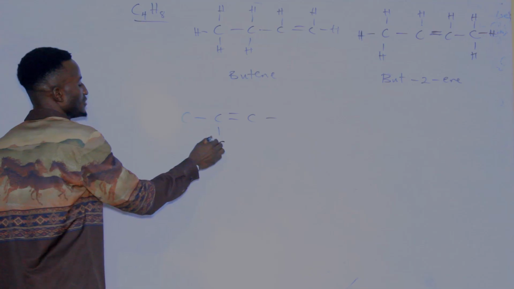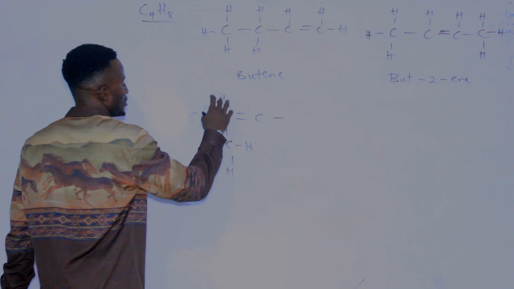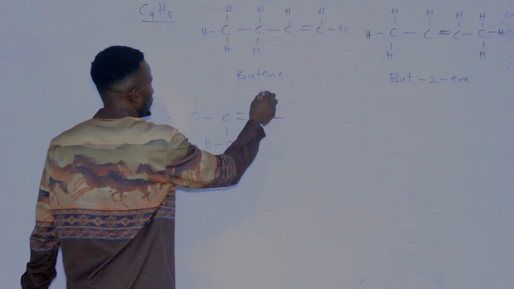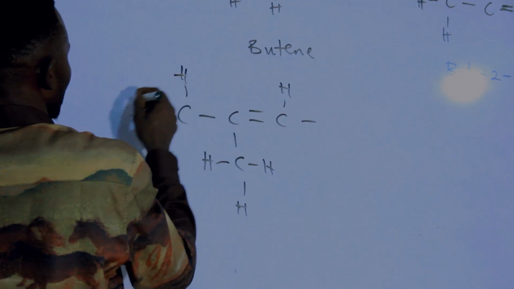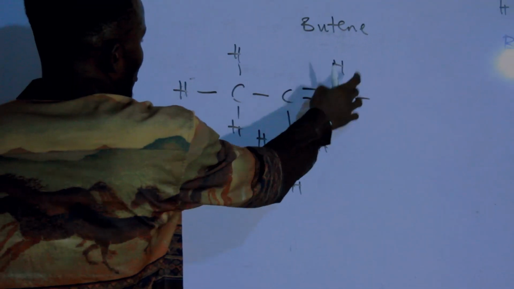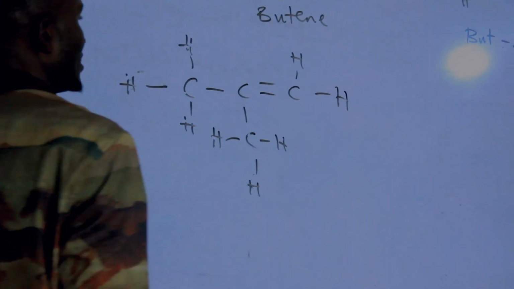What if we remove one of the carbon, put it here? Then what would this become? 1, 2, this one is 4. 1, 2, 3, 4. 1, 2, 3, then 4. If you check this, the carbon is still 1, 2, 3, 4. Hydrogen is still 1, 2, 3, 4, 5, 6, 7, 8. It's still the same thing.